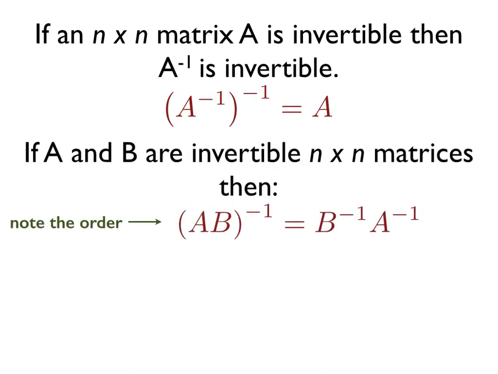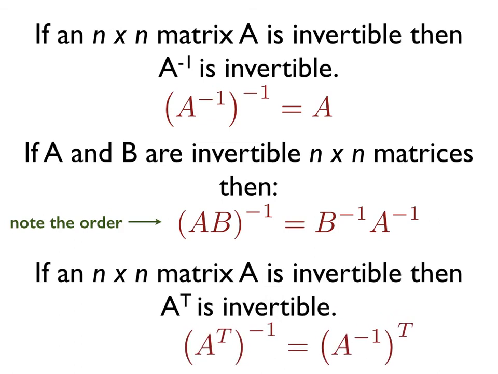If A and B are invertible n by n matrices, then (AB) inverse, so the inverse of the product, is equal to B inverse times A inverse. Just carefully look at the order. If I take the inverse of a product of n by n matrices, then the inverse of that product is the second matrix inverse times the first matrix inverse. So their order has been changed.